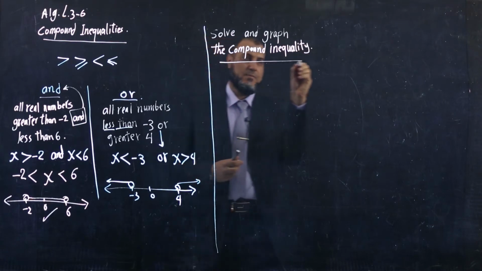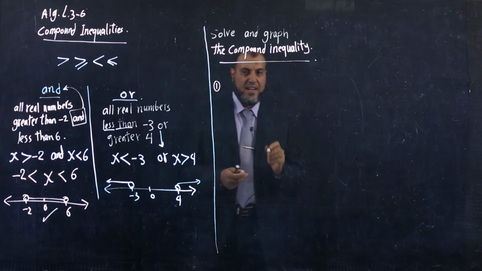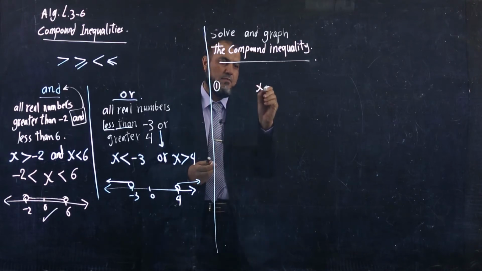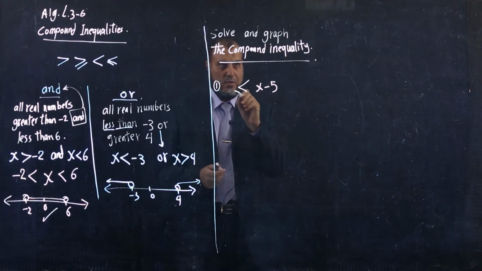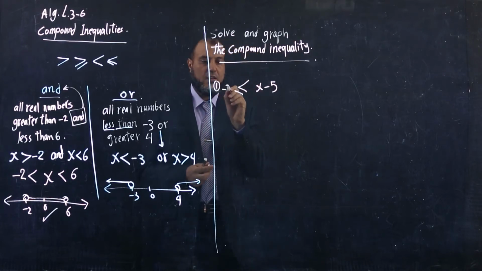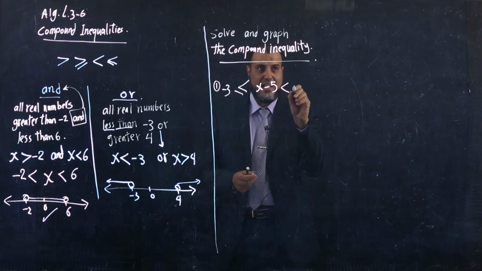For example, number 1: x minus 5 greater than or equal to -3 and less than 2.